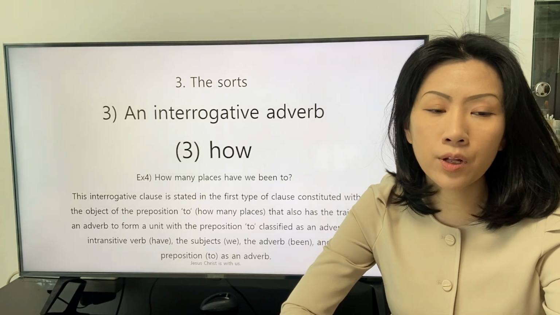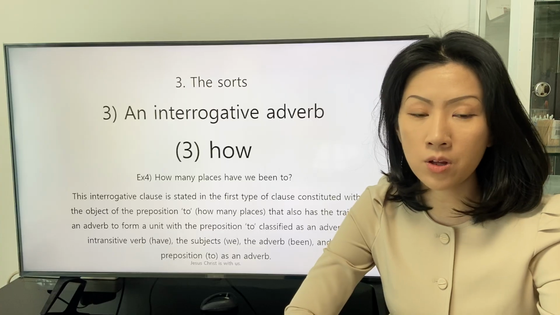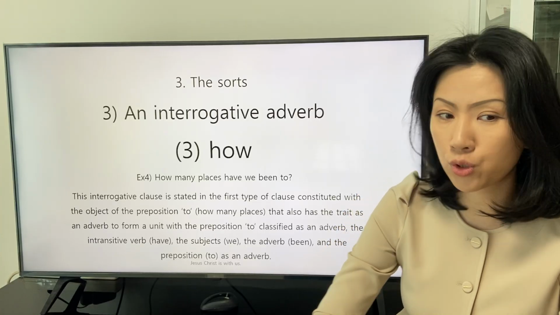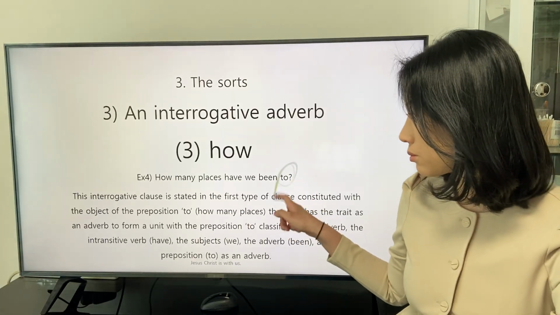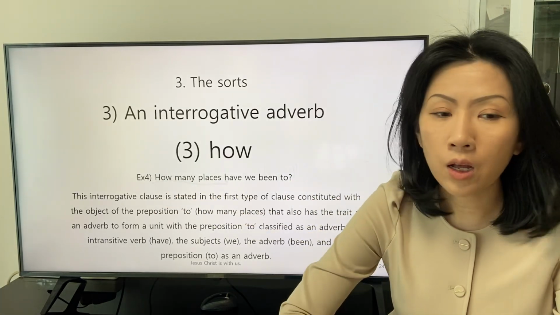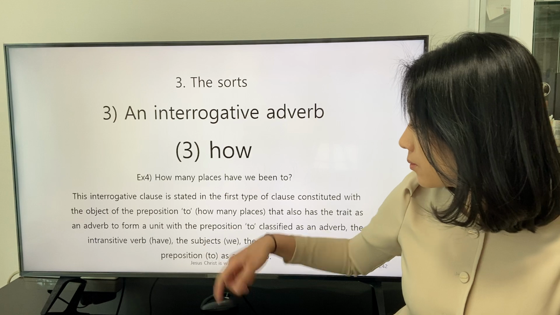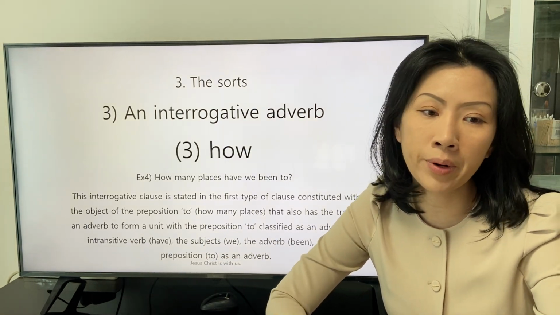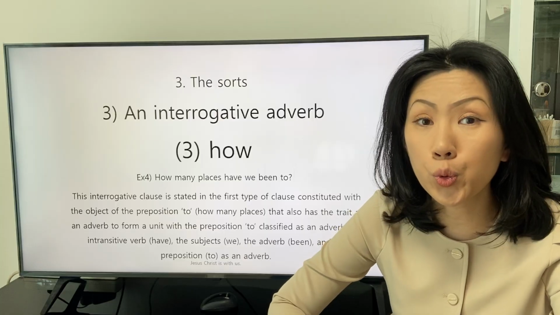This interrogative clause is stated in the first type of clause constituted with the object of the preposition to. How many places? That also has the trait as an adverb to form a unit with the preposition to.